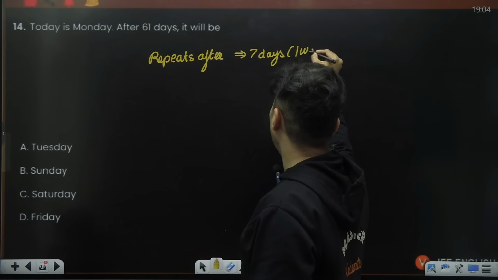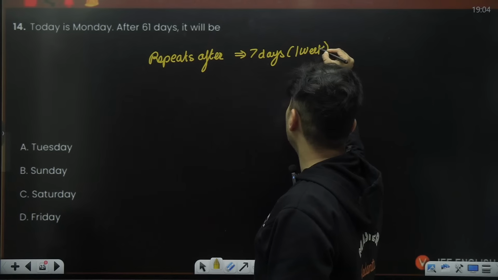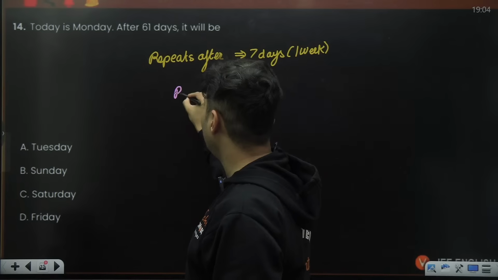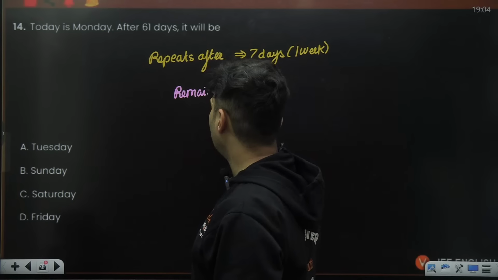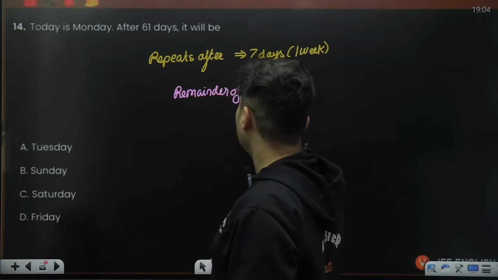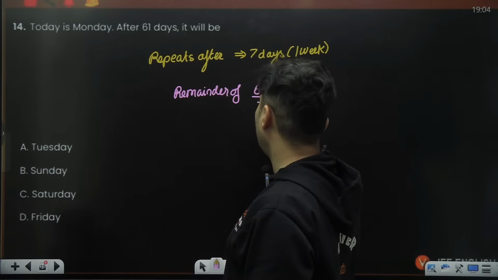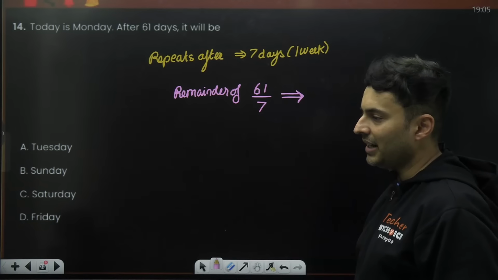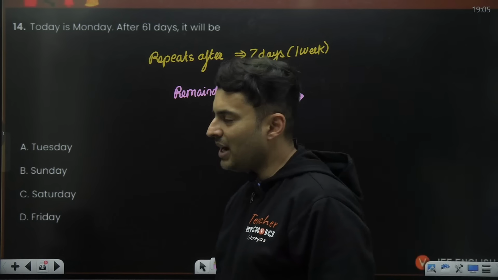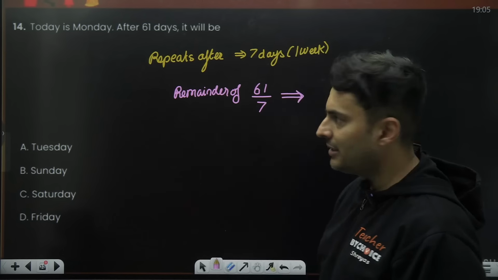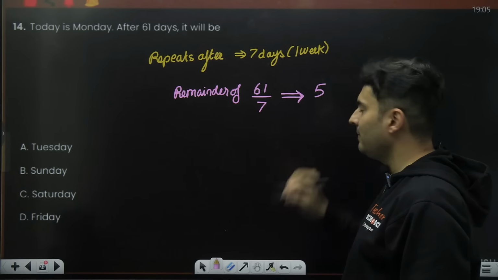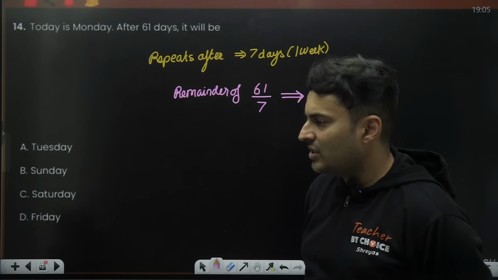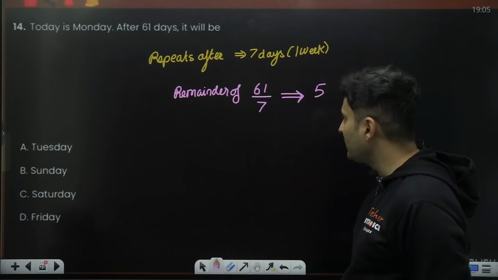So all you need to do is find the remainder of 61 when divided by 7. That will help you with what day you are going to get. 61 divided by 7, guys. What are you going to get? Are you going to get 5? 7 times 8 is 56. So you are going to get the remainder as 5.